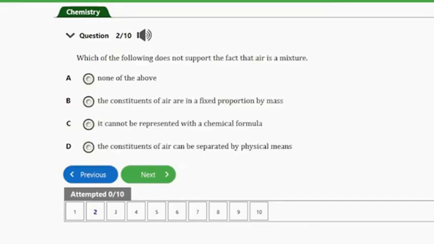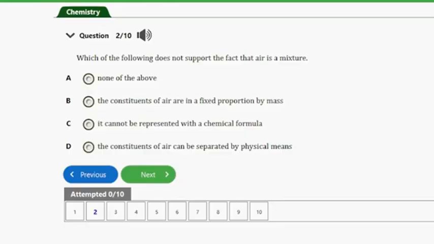That's question number 2. It says, which of the following does not support the fact that air is a mixture? A. None of the above. B. The constituents of air are in fixed proportion by mass. C. It cannot be represented with a chemical formula. D. The constituents of air can be separated by physical means. So guys, the answer to this question is option B, and that's the constituents of air are in fixed